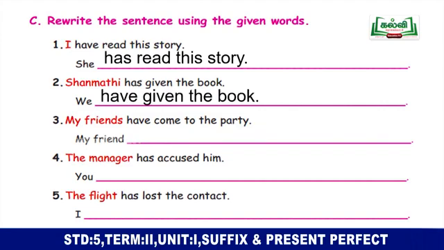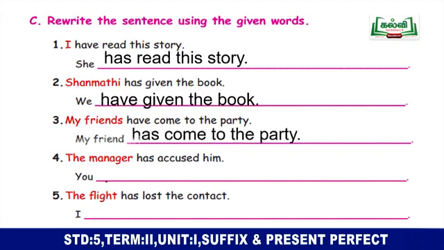The third sentence is, my friends have come to the party. In this, instead of my friends, the subject has been changed into my friend, and so we have to change the auxiliary verb. My friend has come to the party. The next sentence is, the manager has accused him.